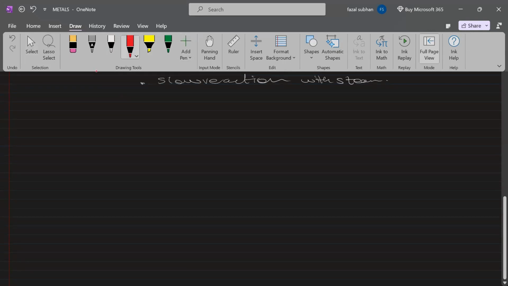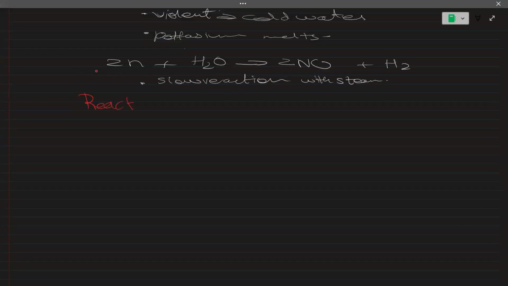Reaction with acid. The fun fact is that the most reactive metals, like potassium and sodium, do not react directly with acid, as they are very reactive.